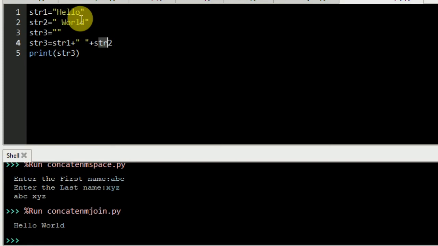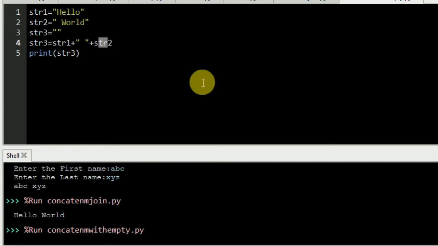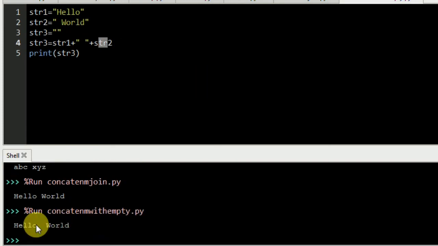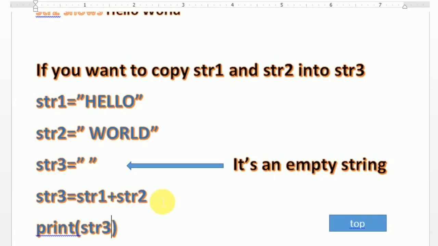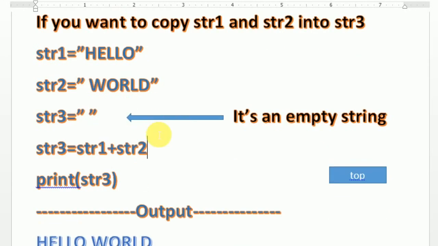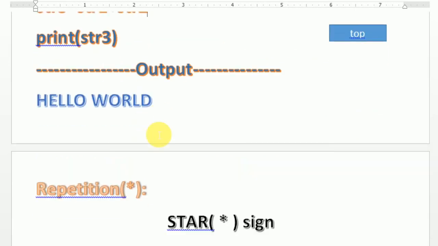When I press the compiler and run execute, it will display Hello World. That means str3 now stores Hello World with the blank space. So this is the work of concatenation, joining. Now let us move to the next part, that is repetition.